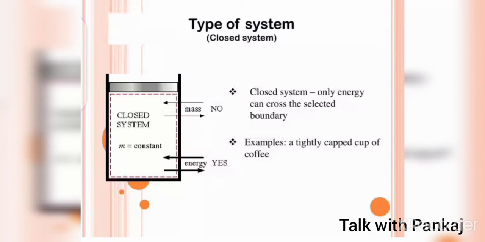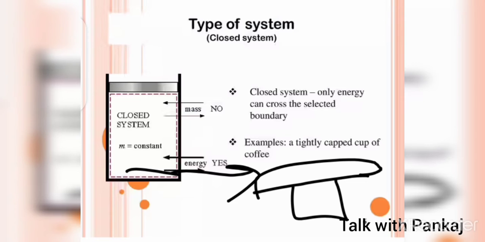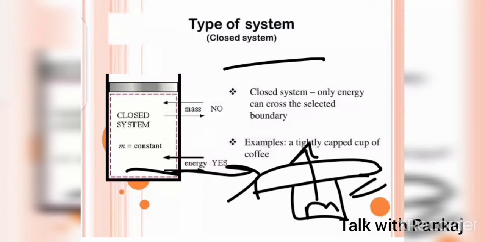So friends, let's see the second and most important classification of the system, the closed system. It consists of a fixed amount of mass and no mass can cross its boundary. Means friends, in this system the mass is constant and no mass crosses the boundary, but energy can transfer. Means friends, when a cup of coffee is covered with a lid or any object, energy can cross but not mass, and that system is called a closed system.